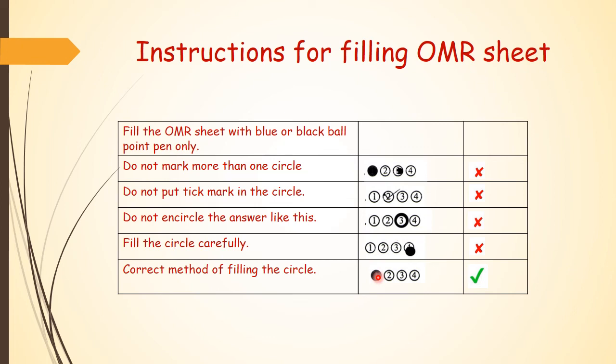One more thing, while answering on the OMR sheet, you have to keep track of the question number. Sometimes it may happen that you find question 1, then you skip question 2 and go for question 3, but by mistake you mark the answer for question 3 in question 2. So you have to have a little patience while marking the OMR sheet.